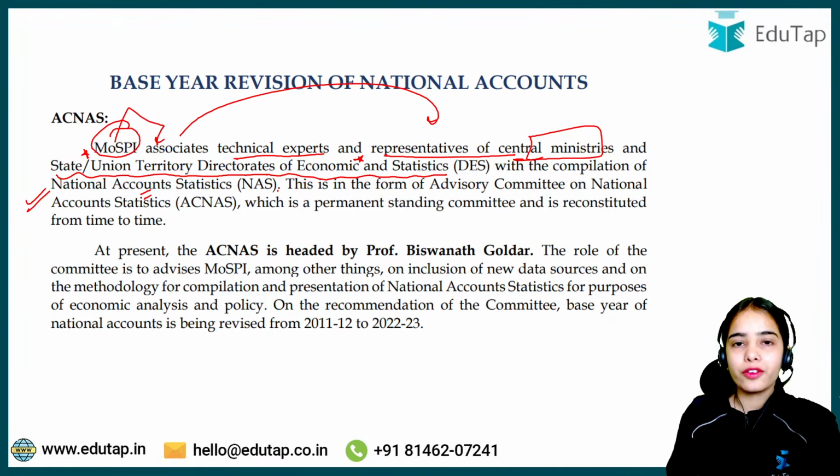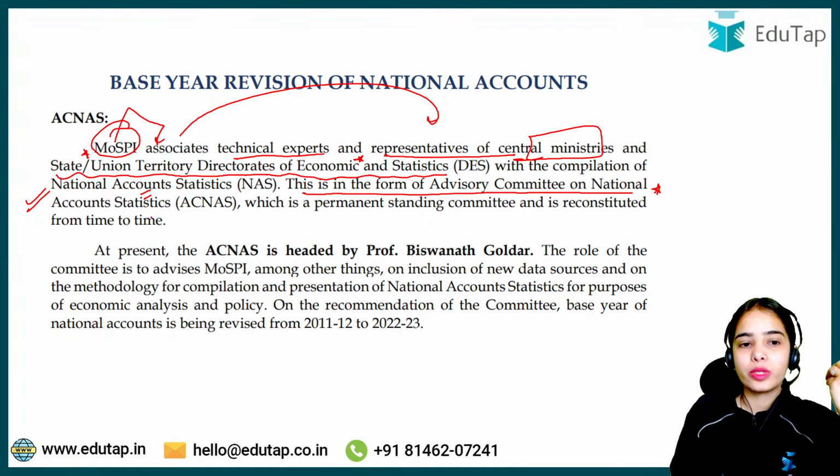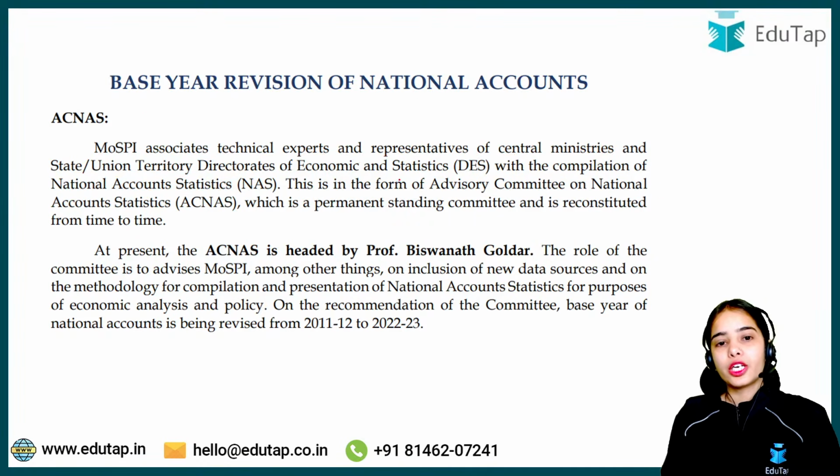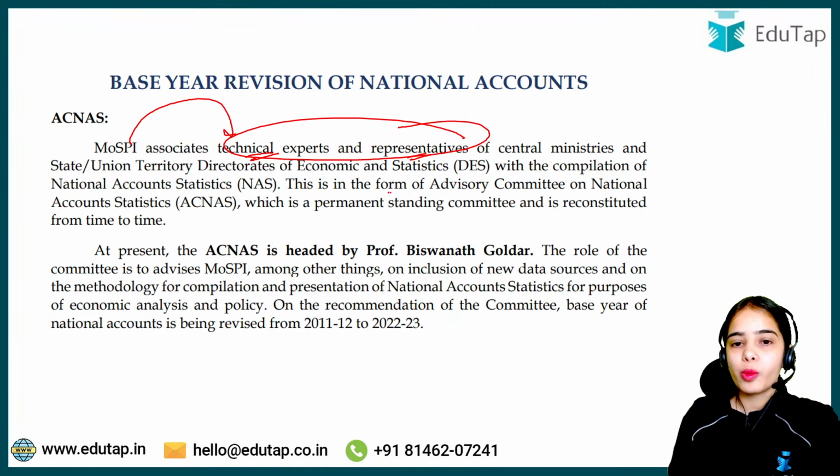It releases the data for the GDP, GDP at current prices, GDP at constant prices and such. This is in the form of the Advisory Committee on National Account Statistics, which is a permanent standing committee. So basically MOSPI associates with the technical experts and the representatives.